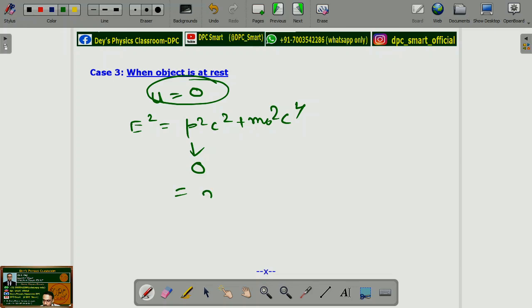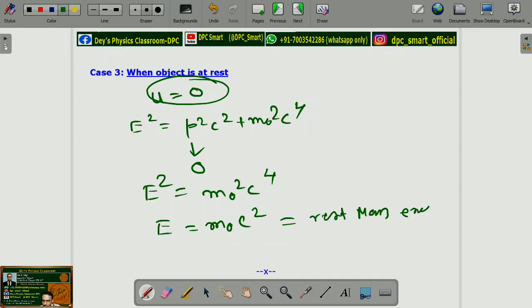So total energy square would be m0 square c to the power 4, or E would be m0 c square, which is equal to rest mass energy. So when object is at rest, total energy would be rest mass energy only.